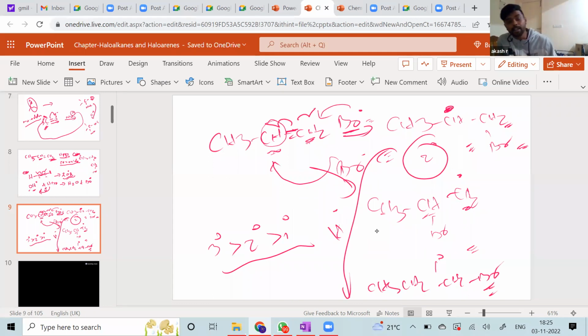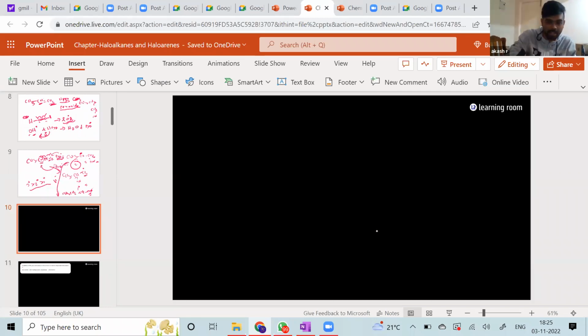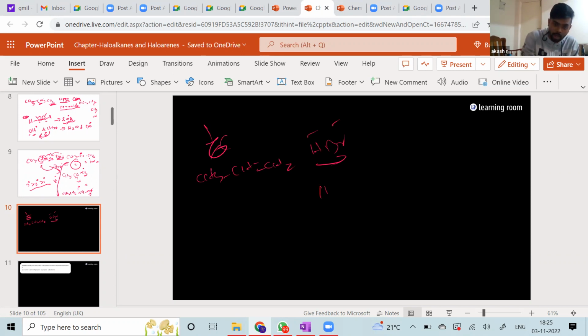If it was a normal reaction, the same molecule, CH3, CH double bond CH2, with HBr alone, there is H plus and Br minus. Now what comes first? Obviously, this is an electrophilic addition, so H plus has to come first. Again, there are going to be two possibilities, depending on how the bond breaks and which carbon atom takes up the H plus.